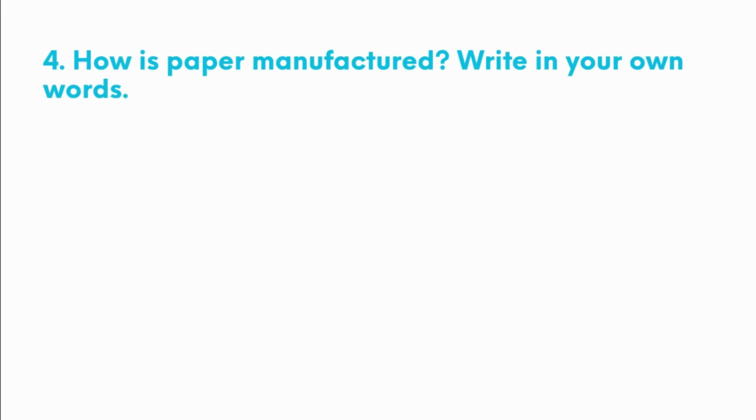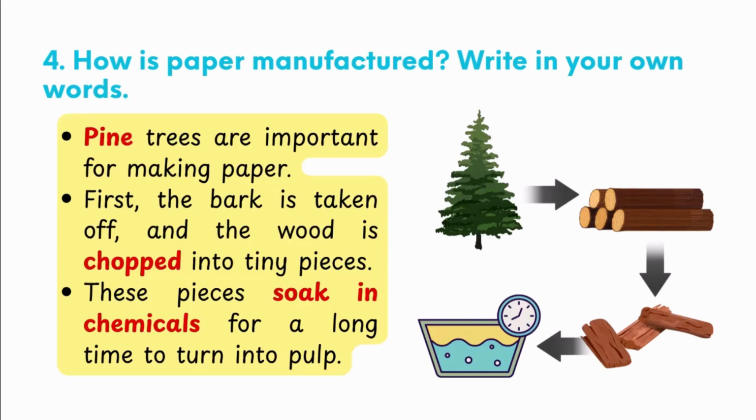The fourth question is, how is paper manufactured? Write in your own words. Pine trees are important for making paper. First, the bark is taken off and the wood is chopped into tiny pieces.